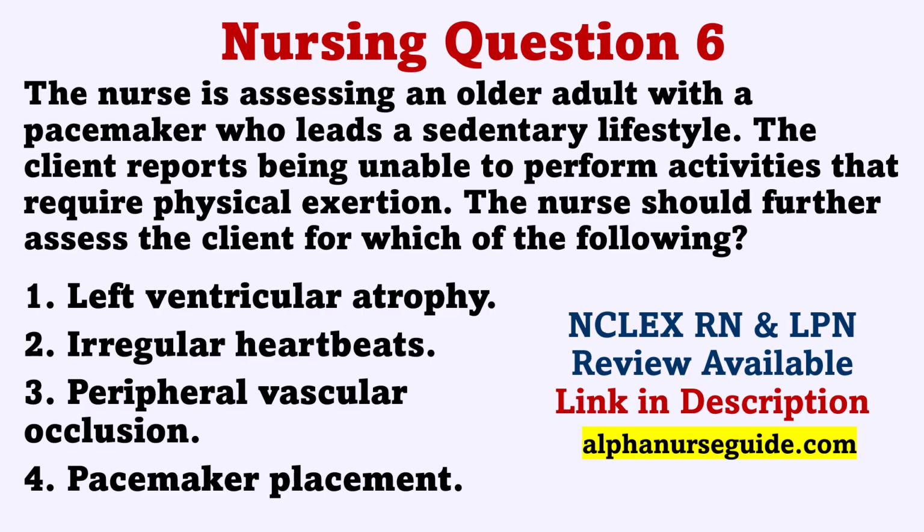Left ventricular atrophy. Rationale: In older adults who are less active and do not exercise the heart muscle, atrophy can result. Disuse or deconditioning can lead to abnormal changes in the myocardium of the older adult. As a result, under sudden emotional or physical stress, the left ventricle is less able to respond to the increased demands on the myocardial muscle.